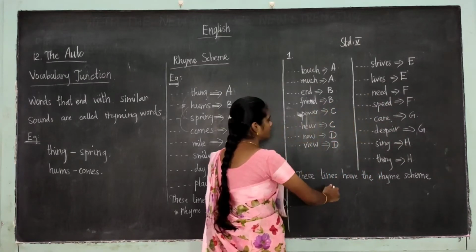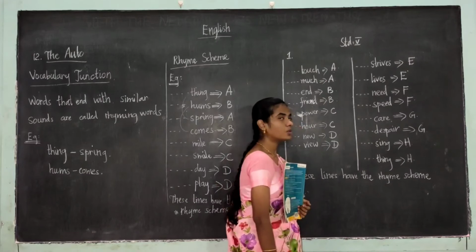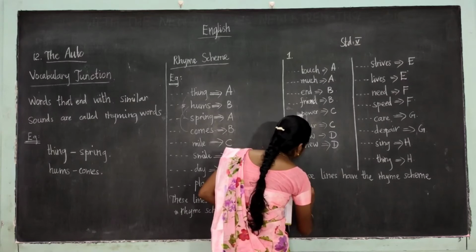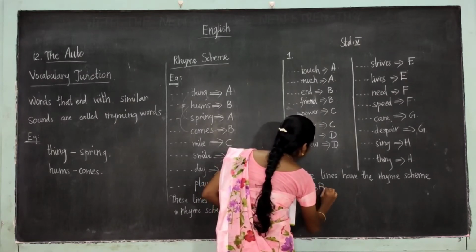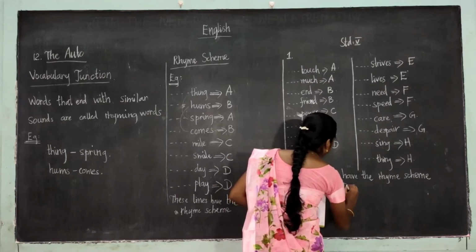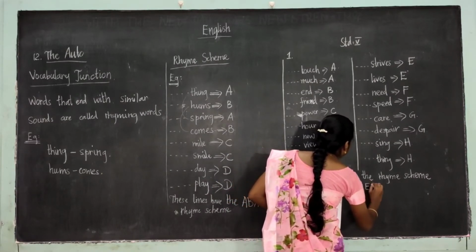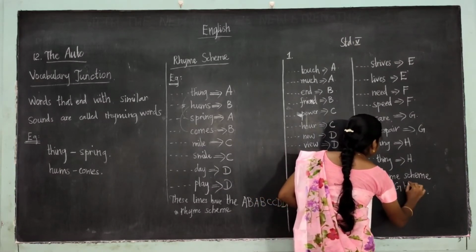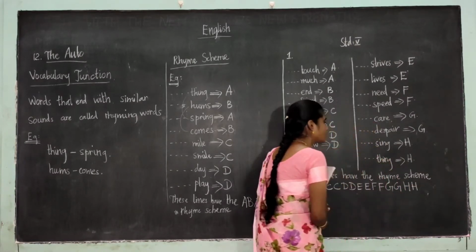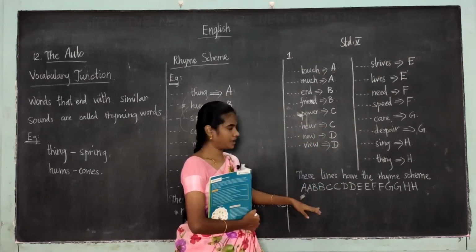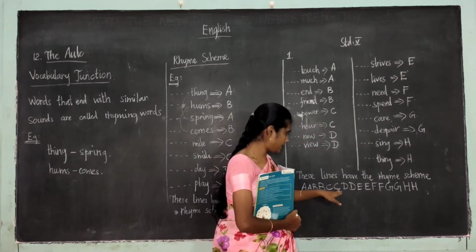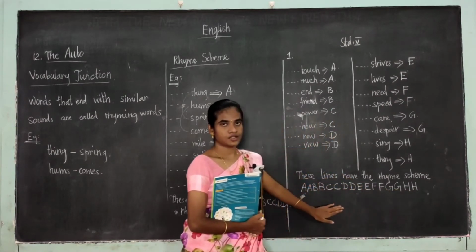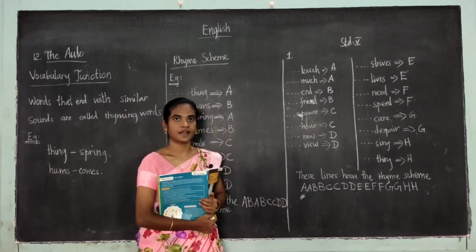So these lines have the rhyme scheme. What's the rhyme scheme they have? You have to write it in order. That is A, B, B, C, C, D, D, E, E, F, F, G, G, H, H. So this is the rhyme scheme. Okay, students, are you clear with this?